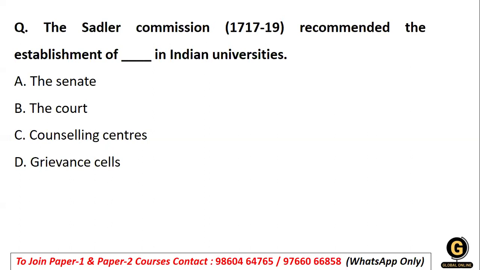Talking about the Sadler Commission, it was set up by the government in 1917 to inspect the issues faced by the Calcutta University. This commission spoke about a wide coverage of topics related to university education, such as curriculum, examination, administration, finance, and research.